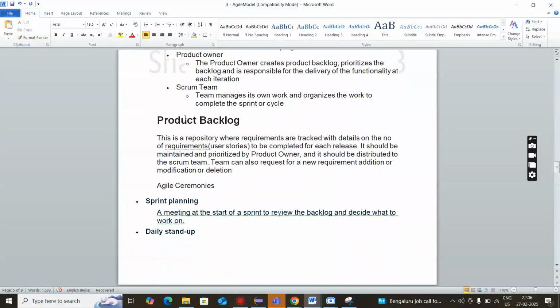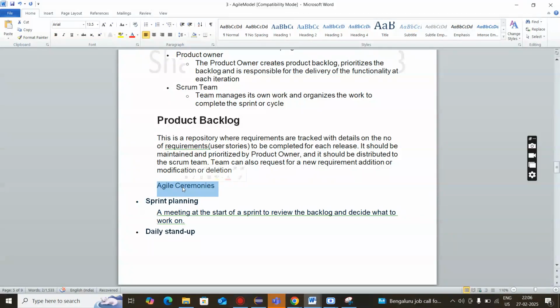Then what is product backlog? Product backlog is basically all product details. So this is basically a repository where requirements are tracked with details on the number of requirements to be completed for each release. On every release, whatever things should be there to complete it, that is called a product backlog. We have one more important thing in this agile.